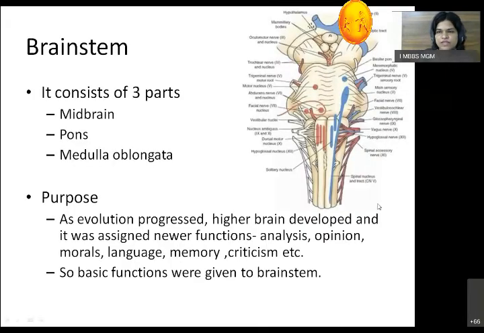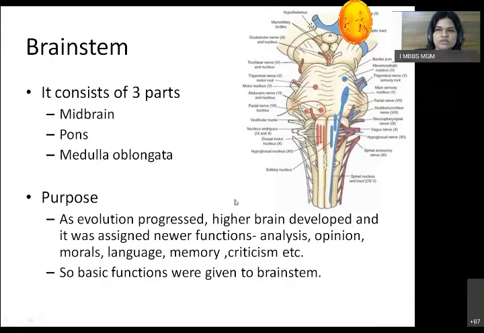So what is the brainstem first? You have to understand the brainstem is a part of the brain which consists of three parts. The first part is the midbrain, the middle part is the pons, and the lower part is the medulla oblongata. These are the three parts. Uppermost is the midbrain, the middle one is the pons, and the lower part is the medulla, which at the level of the foramen magnum will continue as the spinal cord.